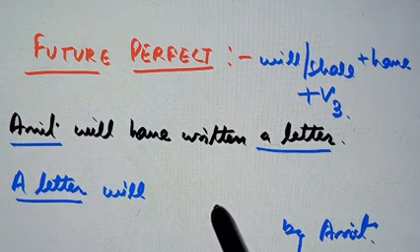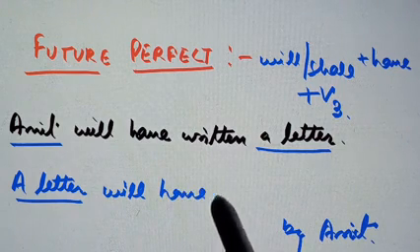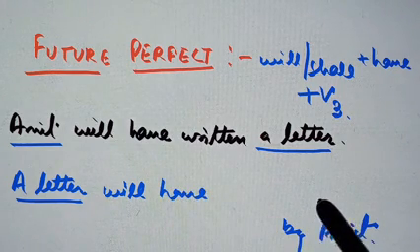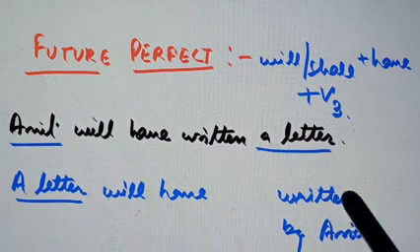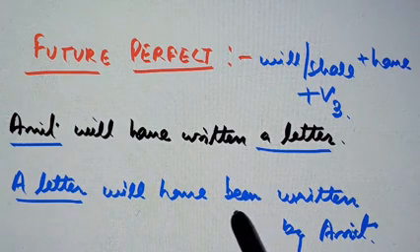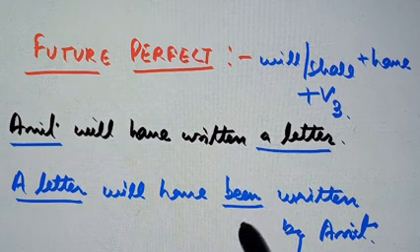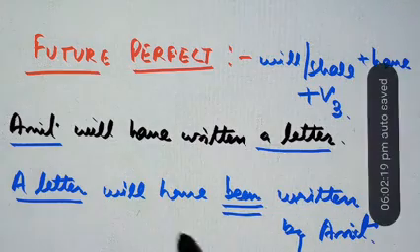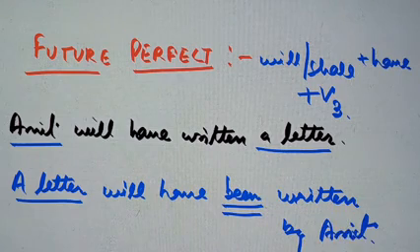Have also will remain same. Written is already third form of the verb, so third form only. We will introduce like our present perfect and past perfect. Here also in future perfect we will introduce been. So the sentence will become, a letter will have been written by Amit.